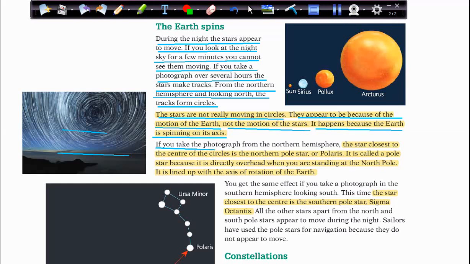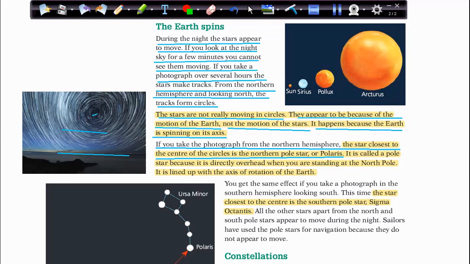If you take the photograph from the northern hemisphere, the star closest to the center of the circles is the northern pole star, or Polaris. So here we have a star which is the closest to the center of the circle.